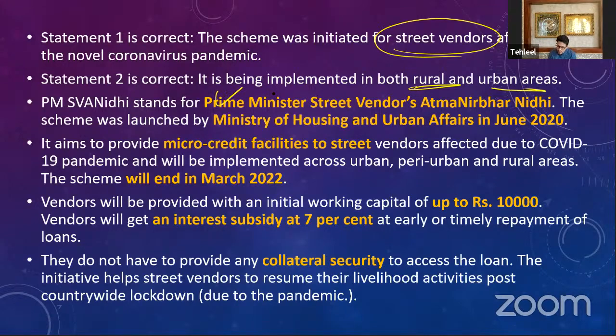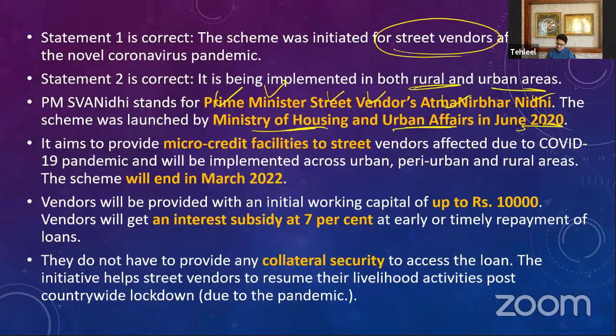PM Swanidhi stands for Prime Minister Street Vendor Atmanirbhar Nidhi. It was launched by the Ministry of Housing and Urban Affairs in 2020. Now, what is the scheme about? The scheme gives microcredit facilities to these street vendors. It gives a loan of up to rupees 10,000 to these street vendors. If they want money, they will get 10,000 rupees. They do not have to give any collateral for that.